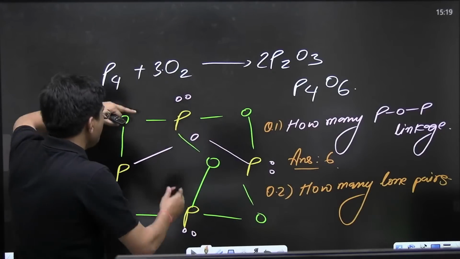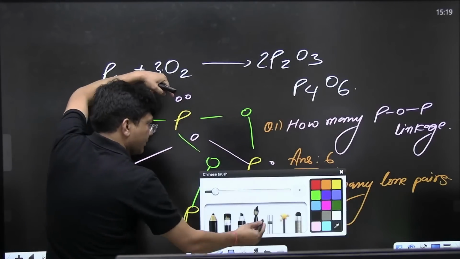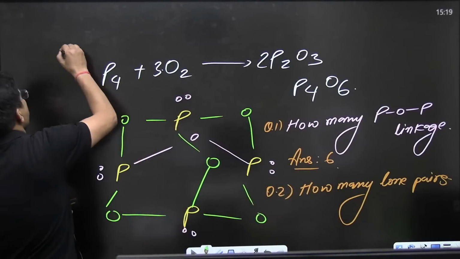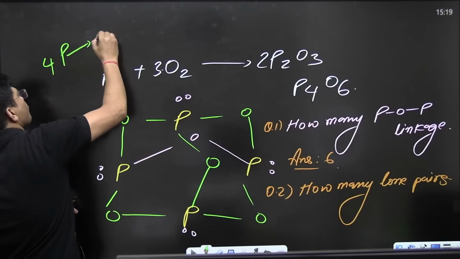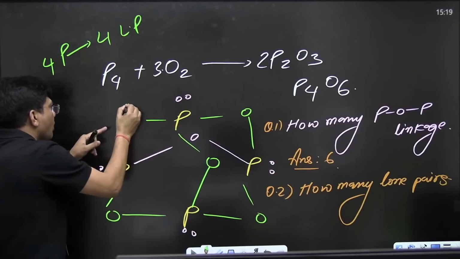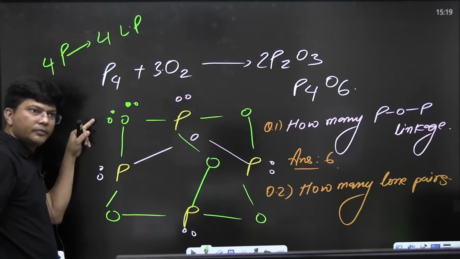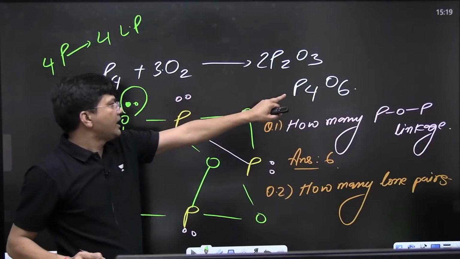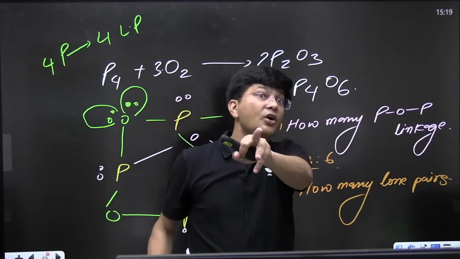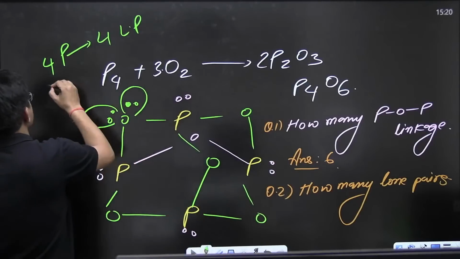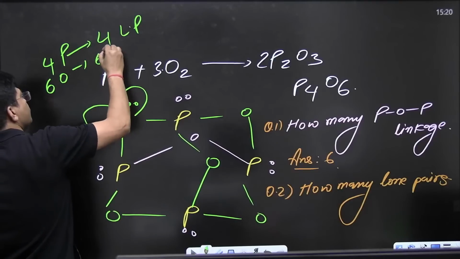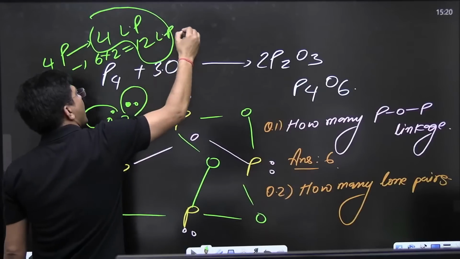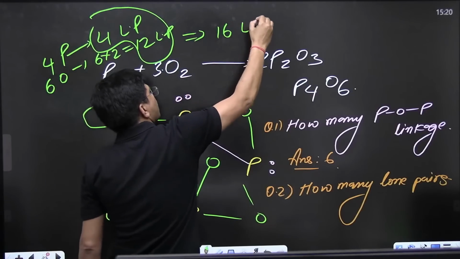See everyone, one phosphorus is having one lone pair. How many phosphorus are there? 4 phosphorus, so 4 phosphorus will give 4 lone pairs. One oxygen is having 2 lone pairs. Is it clear? How many oxygens? We have got 6 oxygens. So, 6 into 2 is 12. So, 4 plus 12, answer will come out 16 lone pairs. Have you got the answer?